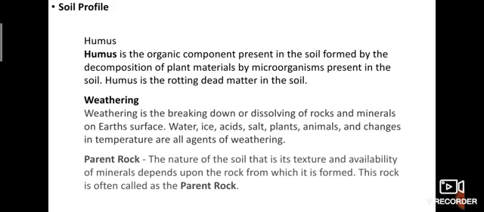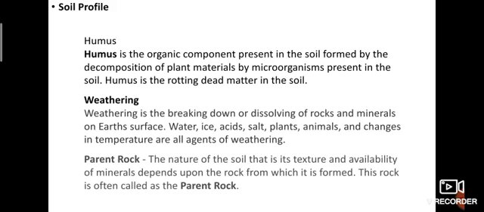Next, weathering. What is weathering? Weathering is the breakdown or dissolving of rocks and minerals on the earth's surface. Water, ice, acid, salt, plants, animals and changes in temperature are all agents of weathering.